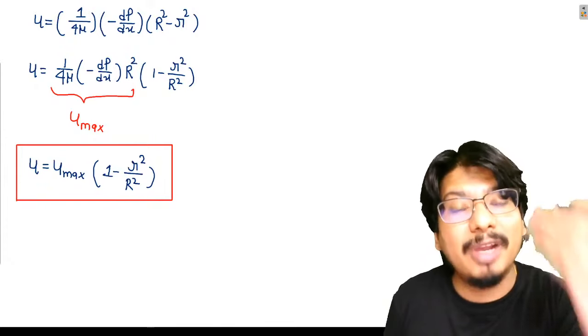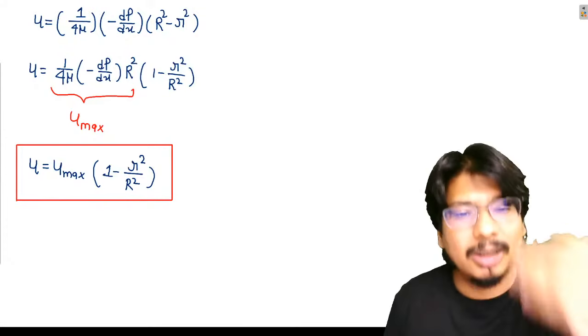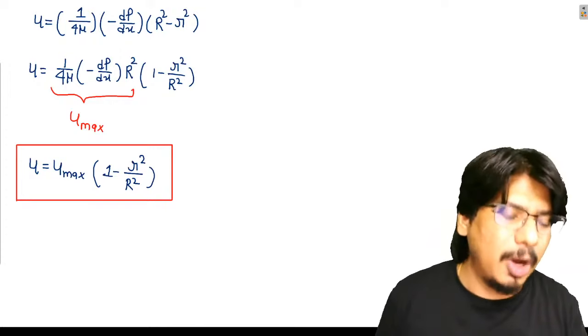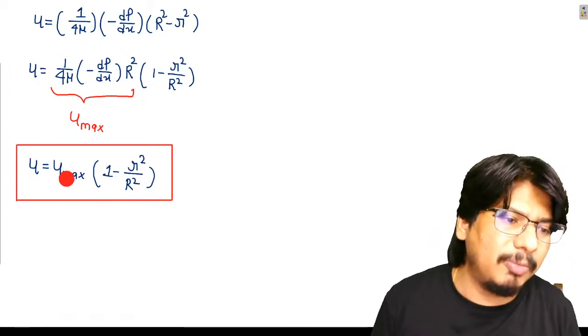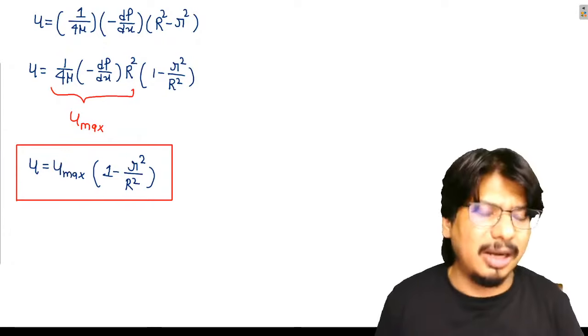The concept of average velocity I will be telling you tomorrow. This is the maximum velocity of the fluid particle which is at the center line.